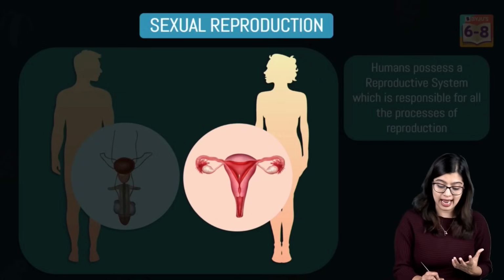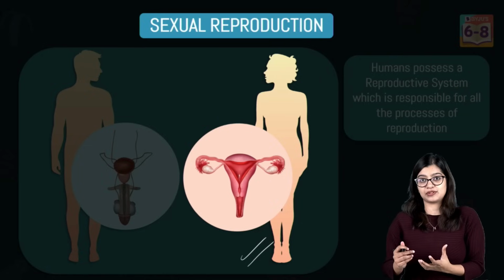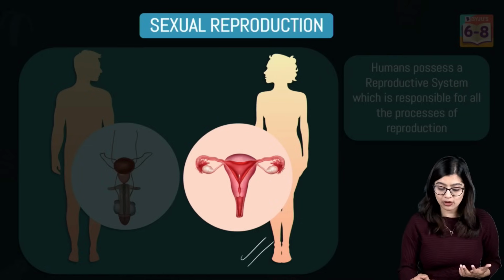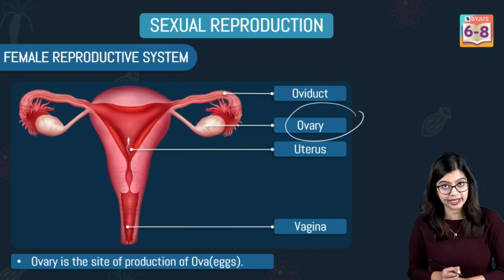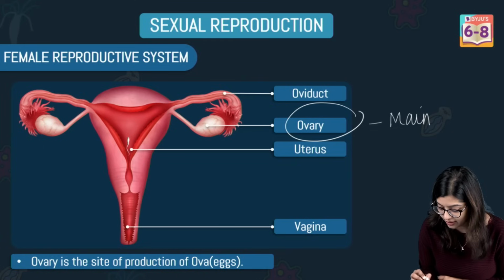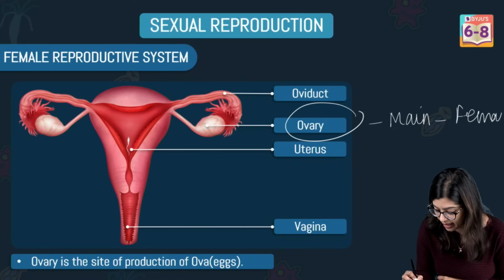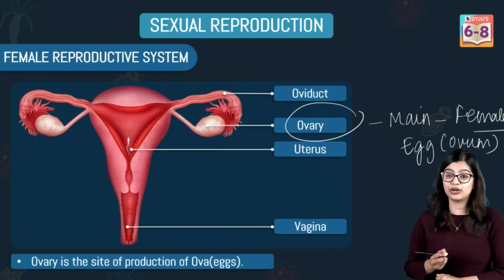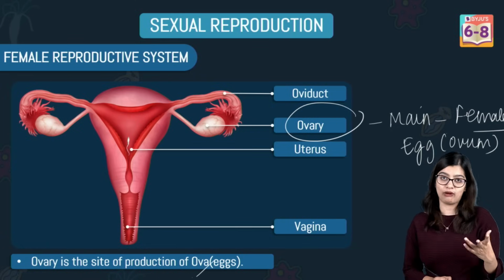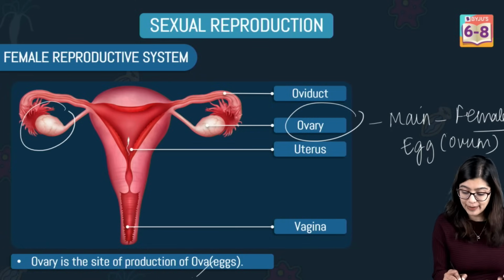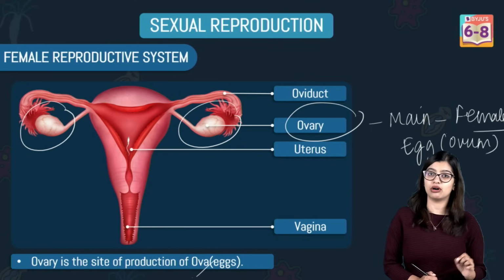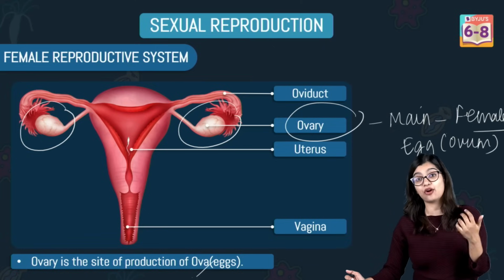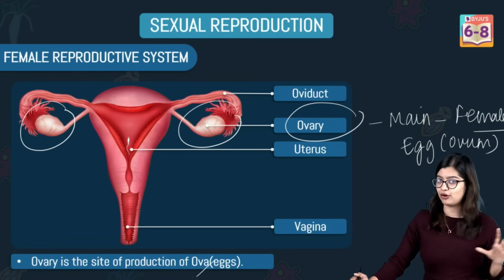So now let's understand the structure of the female reproductive system and what happens from here. In the female reproductive system, the main reproductive organ is the ovary. This is the main reproductive organ which produces the female gamete that is called the egg or the ovum. If I were to use the plural, it is called ova. Now we see that there is a pair of ovaries inside the female body. And mind you, it's something I forgot to mention earlier: in males also there is a pair of testes. Not a single one, but a pair of testes.